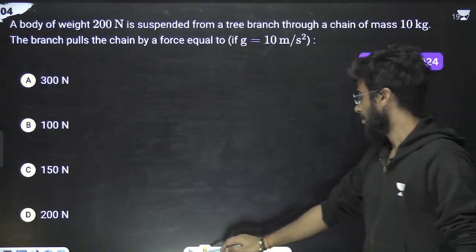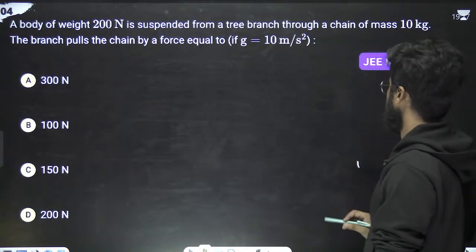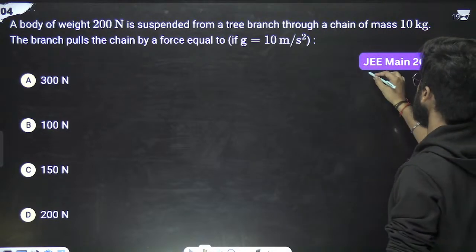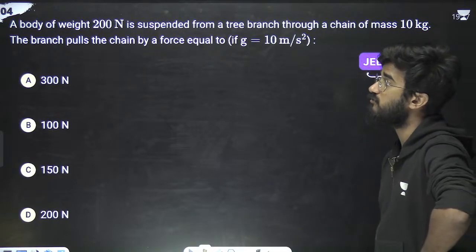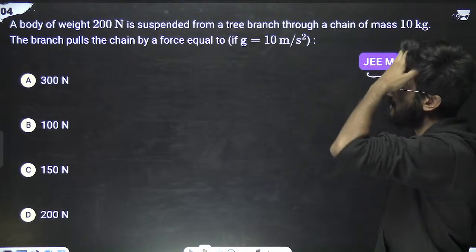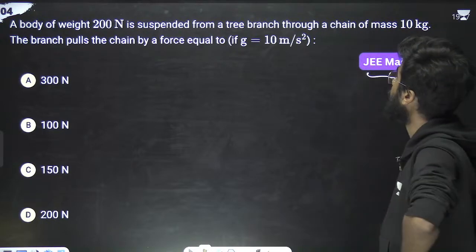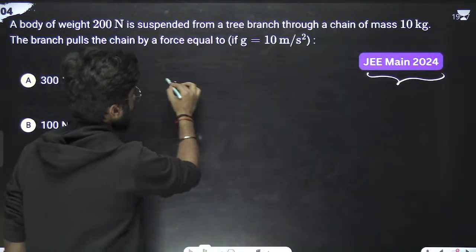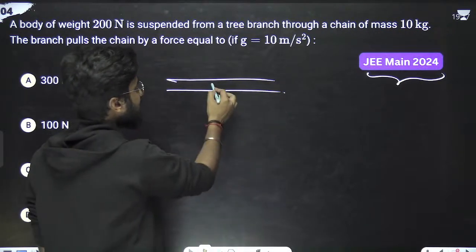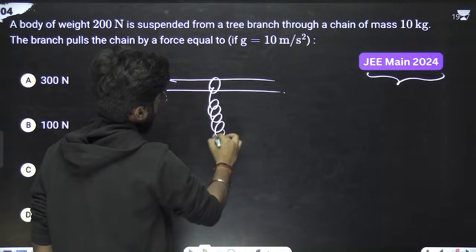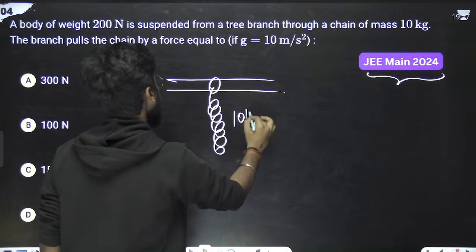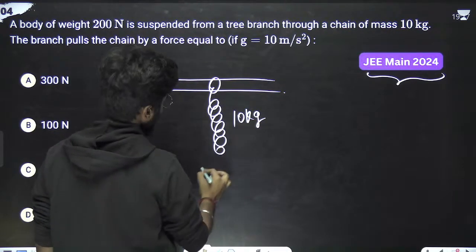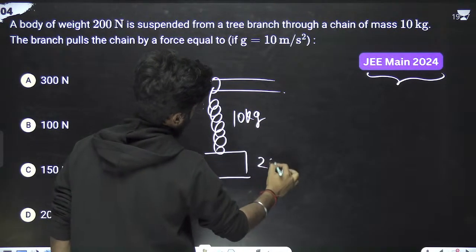Yes. Okay. Now next question. Next question is also from 2020-24. What is the question? A body of weight 200 Newton is suspended from a tree branch through a chain of mass 10 kg. Simply, we have a tree branch, it's like this, and there is a chain. Chain of 10 kg and body of weight 200 Newton. So body weight is 200 Newton.